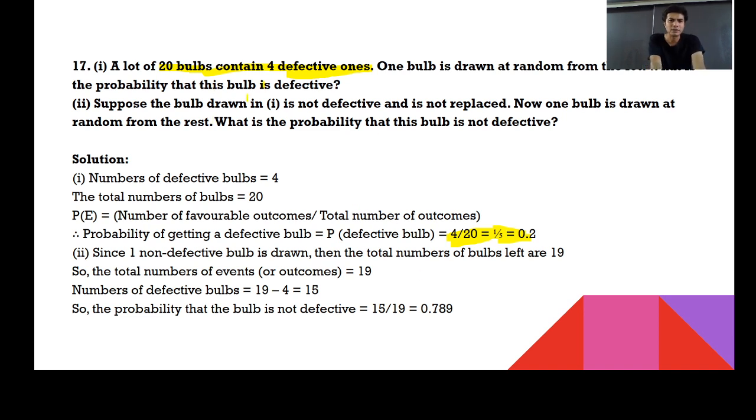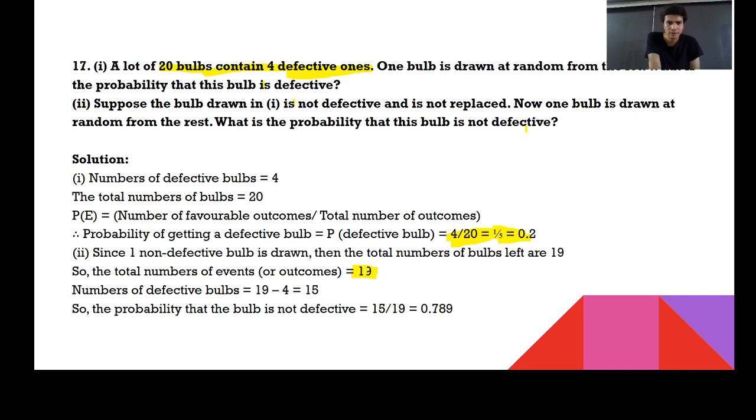Next one. Suppose a bulb drawn is not defective and is not replaced. Now one bulb is drawn at random from the rest. What's the probability that the bulb is not defective? Now see, we have removed one bulb. So how many bulbs left? You can say 19 bulbs left. And which bulb is removed? Non-defective. We have removed a good bulb.